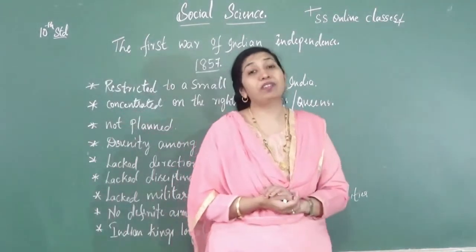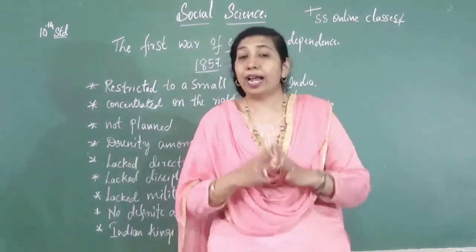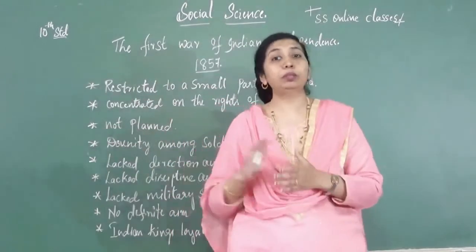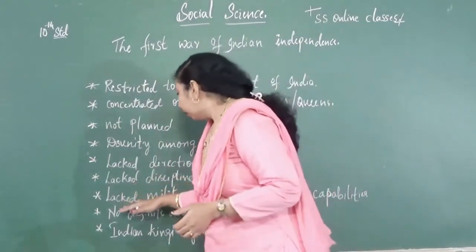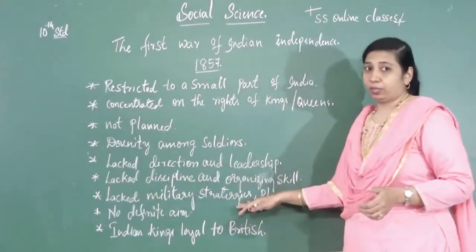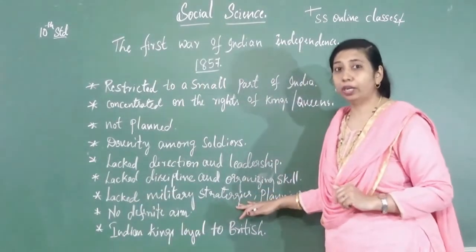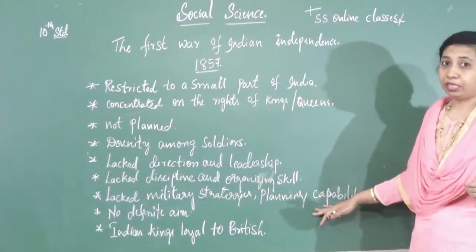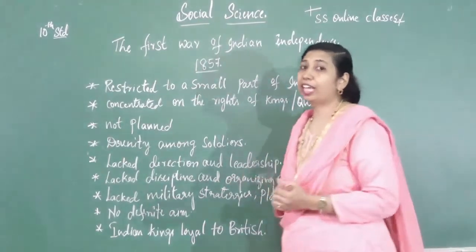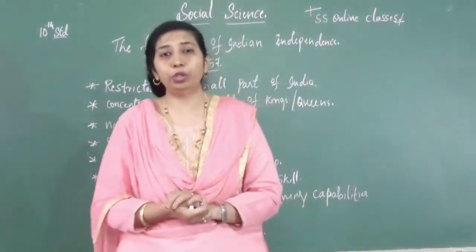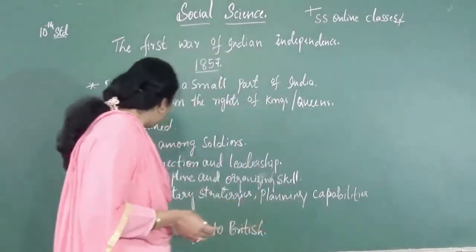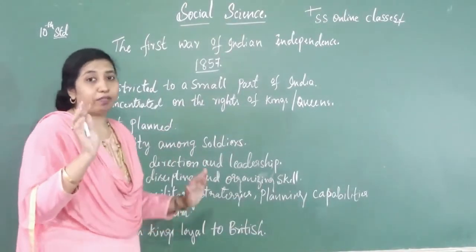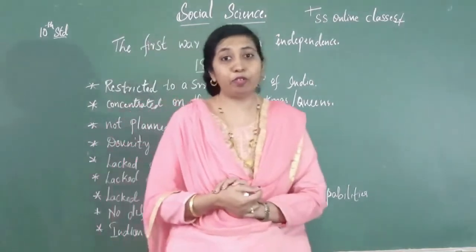Indian soldiers lacked discipline, and even in organizing skills they were very much lacking compared to the Britishers. They lacked military strategies. Even our soldiers did not know about military strategies and planning capabilities. They were not able to plan out the mutiny in a proper manner. The next is no definite aim. Our soldiers did not have a definite aim for the revolt.